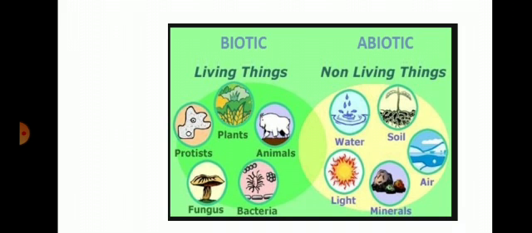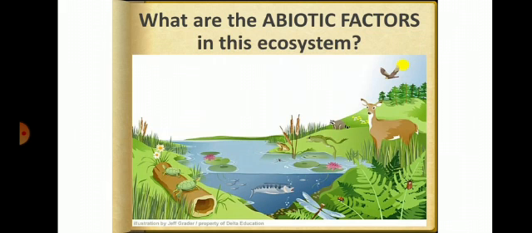Then we studied, you see this slide. What are the abiotic factors in this ecosystem? You see the picture. This is an ecosystem. In this picture, biotic components and abiotic components are here. Which ones are abiotic factors? You identify and write the answer.